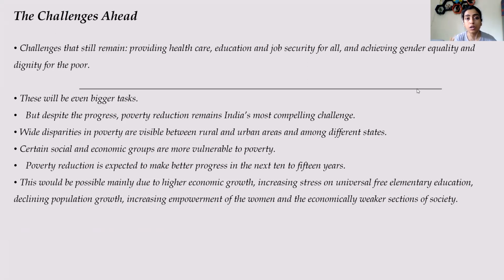So that also needs to be reduced, and no discrimination should be made. Then the vulnerable groups, those who are already backward, more opportunities should be given to them, so that they can also come to the forefront and avail all the opportunities. And education should be made compulsory for everyone.